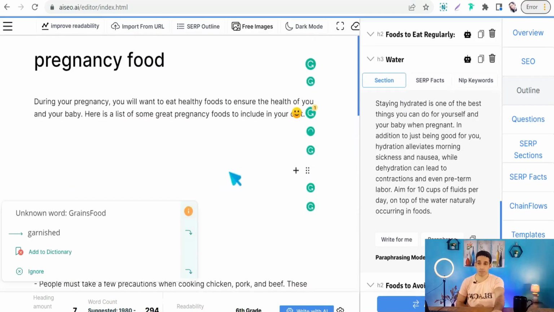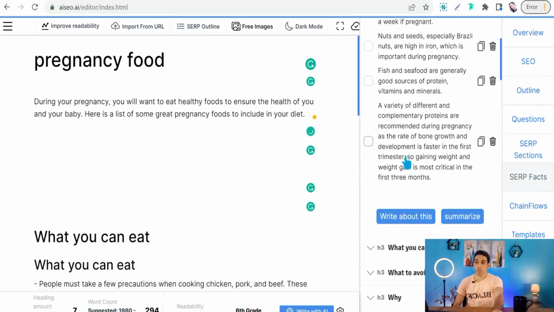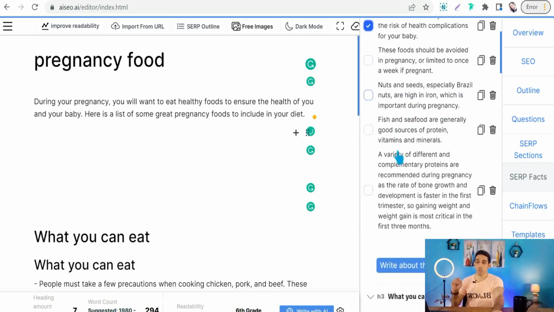Okay, as you see. And of course, for SERP facts, here you have to feed your article with some fact to make yourself trustworthy and make your article more impressive and evidence-based. So you can click over that, SERP facts. As you see, foods on this list may increase the risk of health complications, and so on. So we can click over this one, okay, copy, and you can copy this fact to your articles, like nuts and seeds, especially Brazil nuts, and so on.